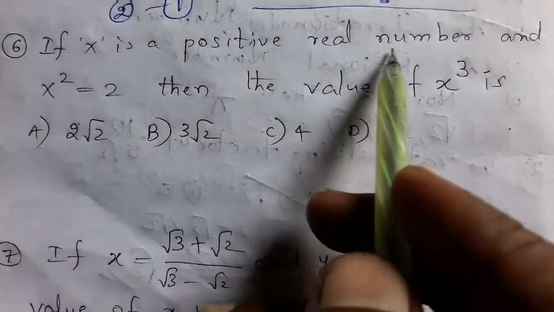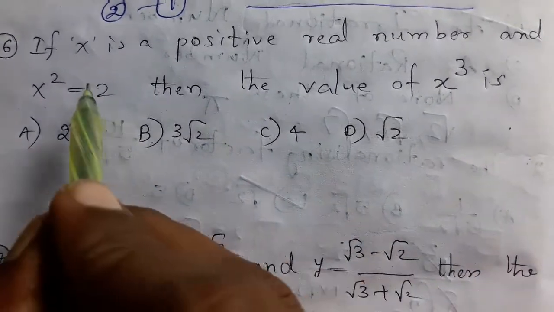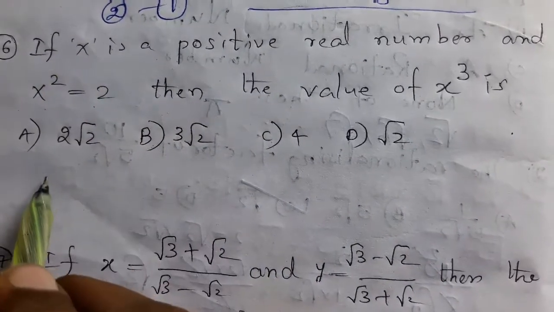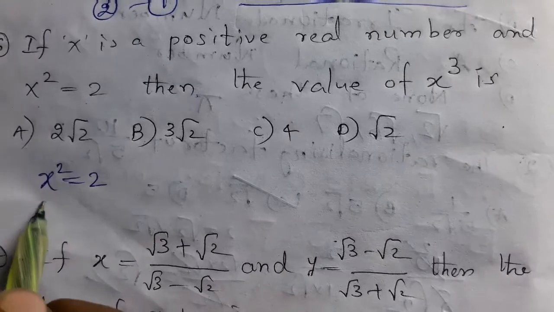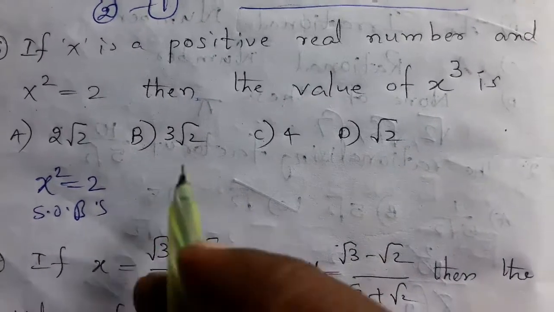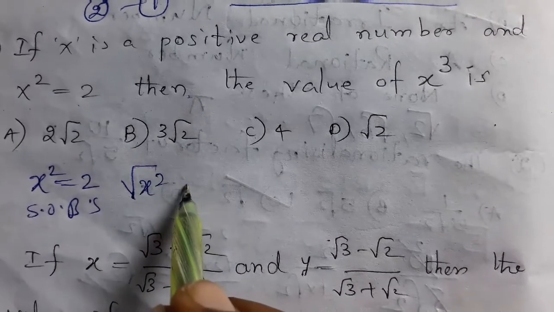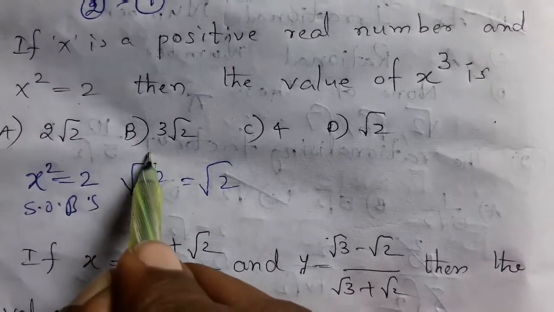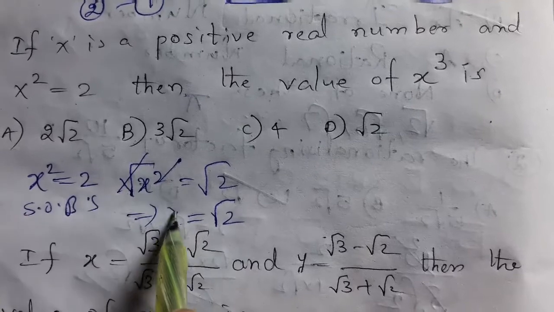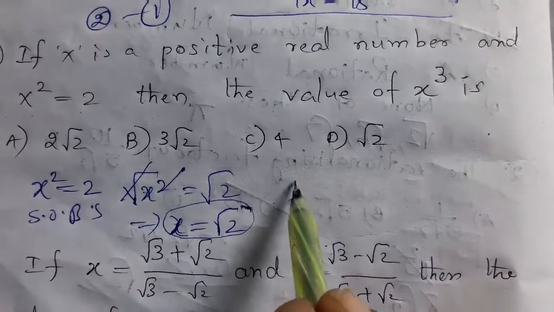If x is a positive real number and x square equals 2, then the value of x cube is. So the x square value is given, isn't it? Take that x square value, 2. Taking square root on both sides, under root x square equals under root 2. The root and square cancel. That becomes x equals root 2. Value of x we got is root 2, isn't it? Now the x cube value.